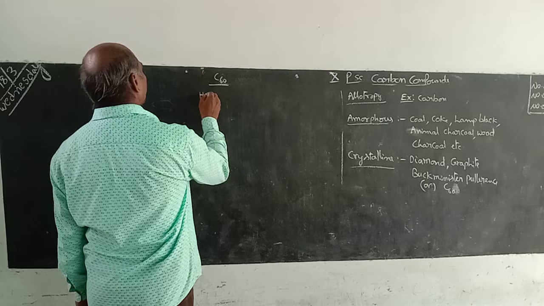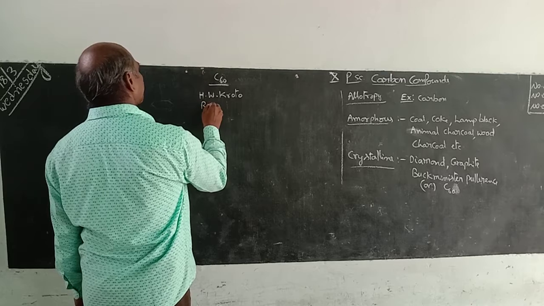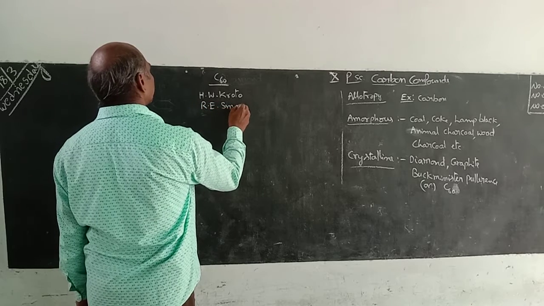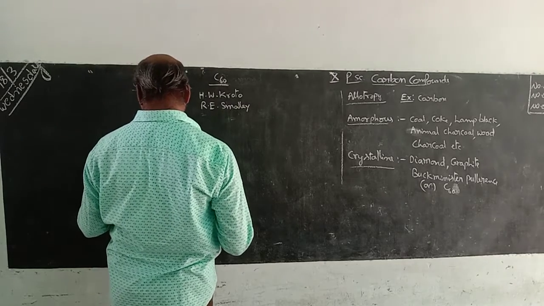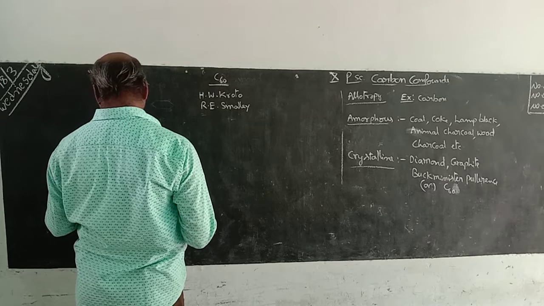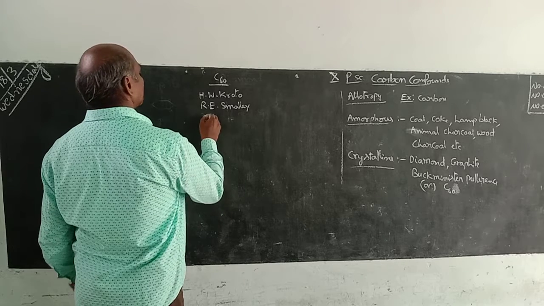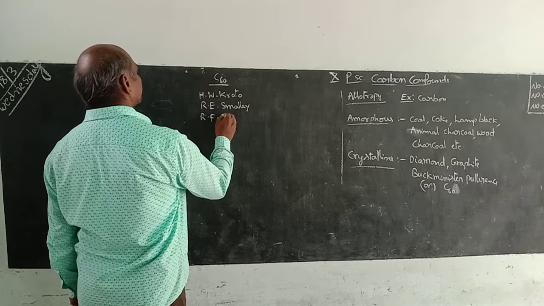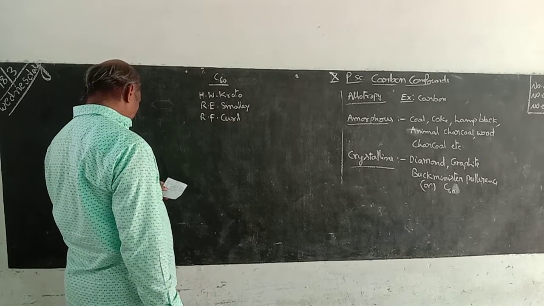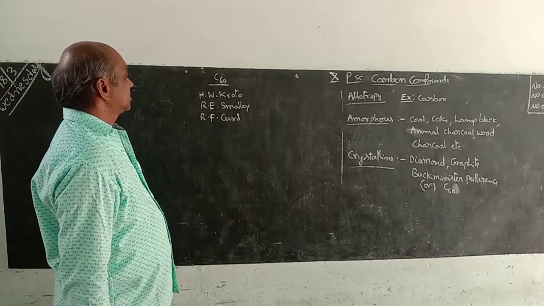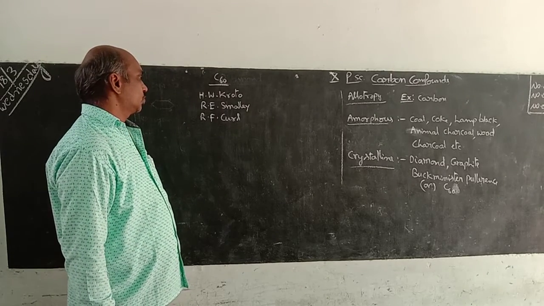H.W. Kroto, R.E. Smalley, R.F. Curl. Three scientists combined and discovered this C60. They got the Nobel Prize also. H.W. Kroto, R.E. Smalley, R.F. Curl.